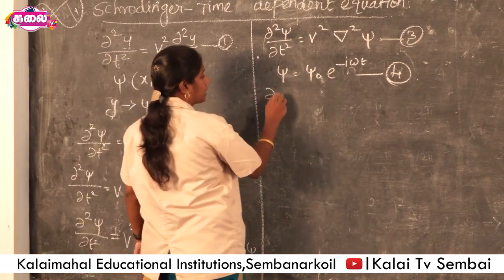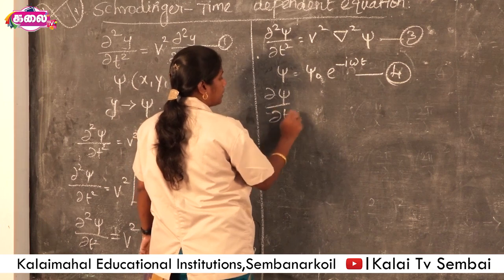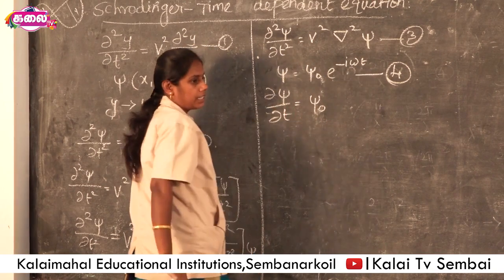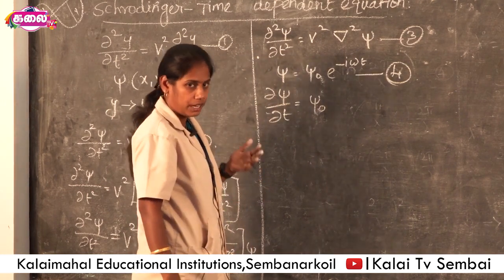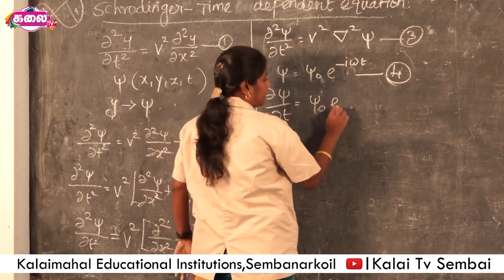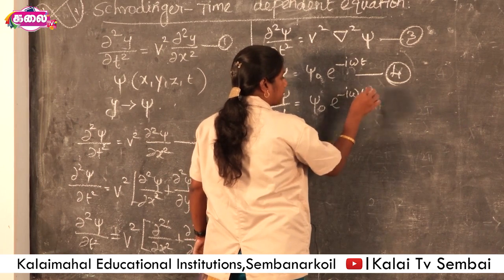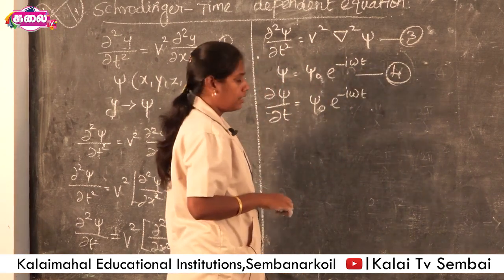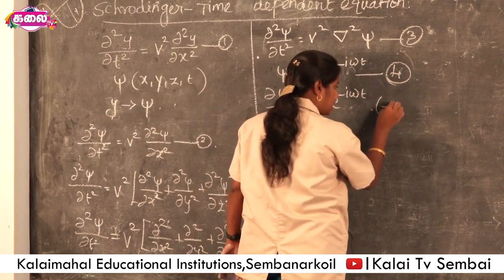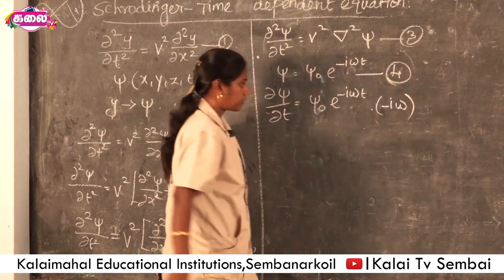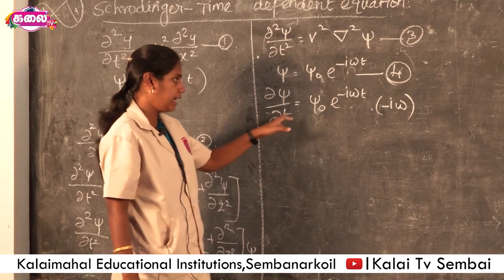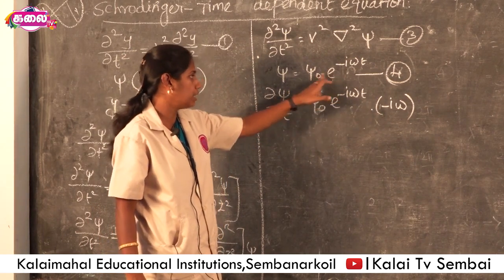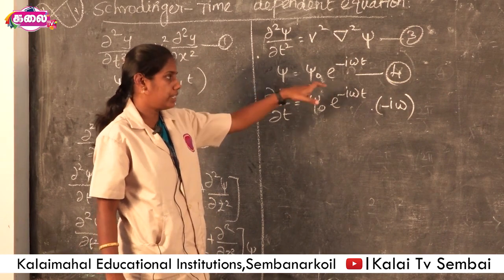So ∂ψ/∂t equals ψ0 e^(−iωt) differentiated, and the power −iωt is differentiated into −iω. Here ψ0 e^(−iωt) is simply ψ from equation 4.